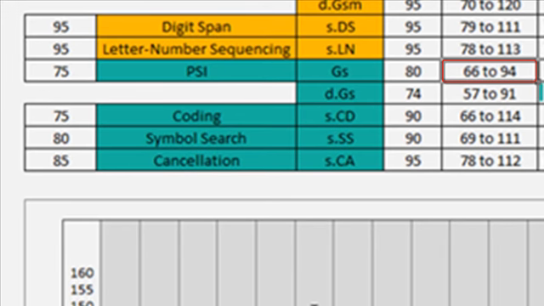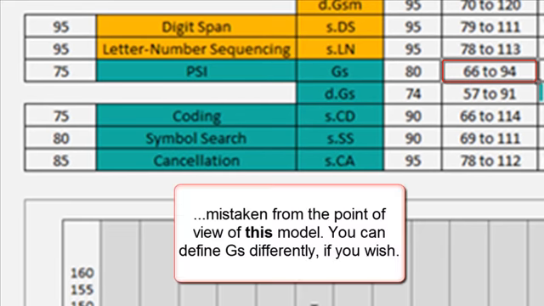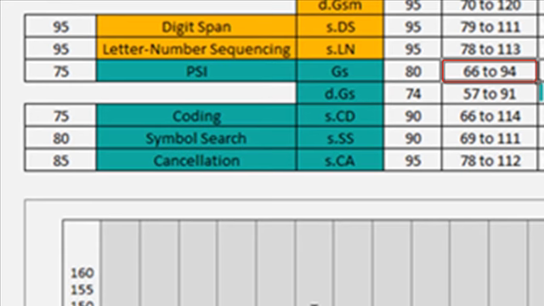A construct-based confidence interval tells us what we're actually looking for. We're looking for processing speed, GS. Well, turns out that the confidence interval is a bit wider than what we're used to. And you might be thinking, well, why would I want a wider confidence interval than what I'm used to? Well, like it or not, this is the world that you live in. If you thought that that reliability-based confidence interval was actually the confidence interval for GS, you're mistaken. It was the confidence interval for the true score, and the true score contains a whole bunch of stuff that you don't care about. So you've got a more accurate estimate of something that you don't actually care about or need to know about. The construct-based confidence interval is a little wider, but it is in fact what you're looking for. So 66 to 94, it's a big confidence range.